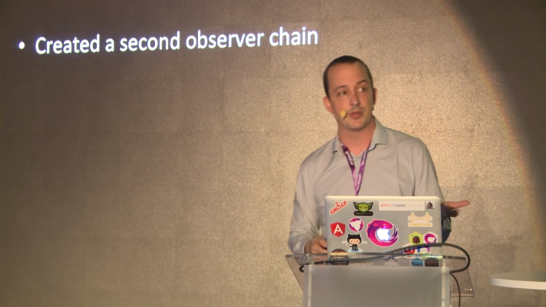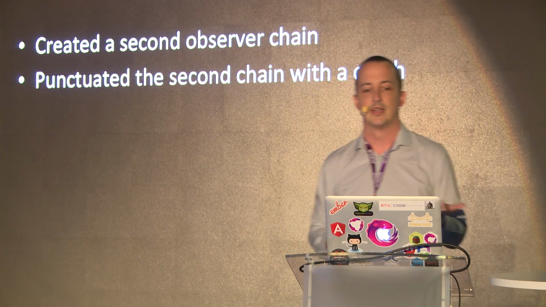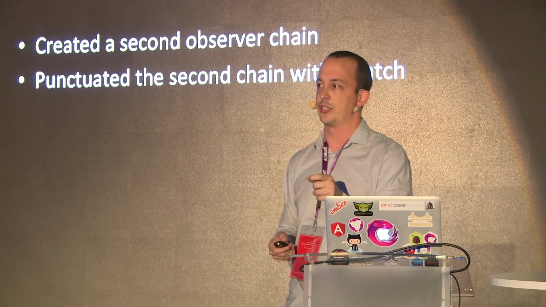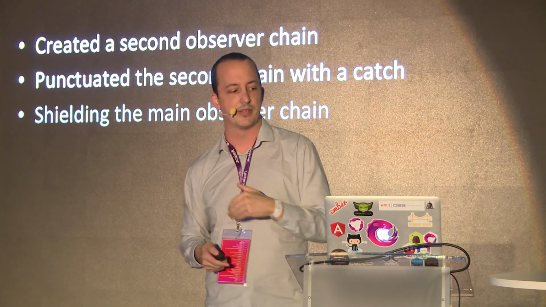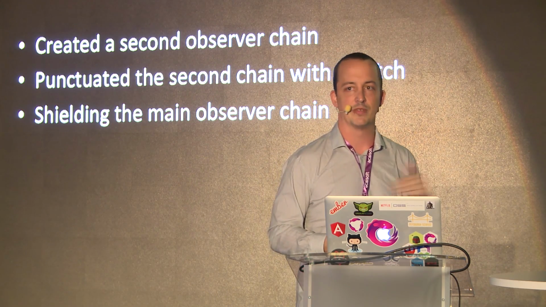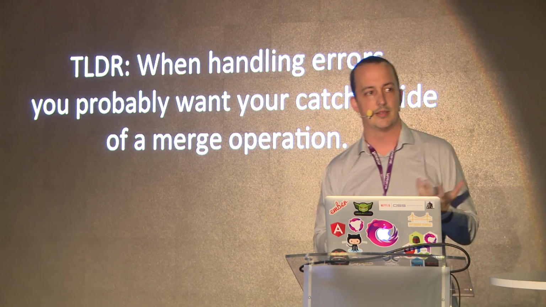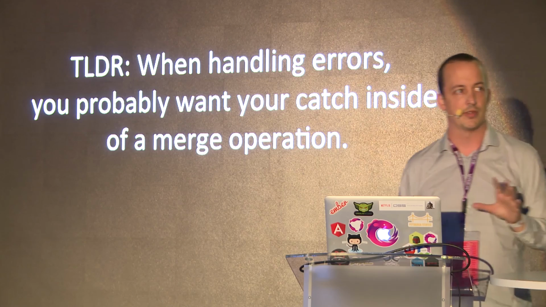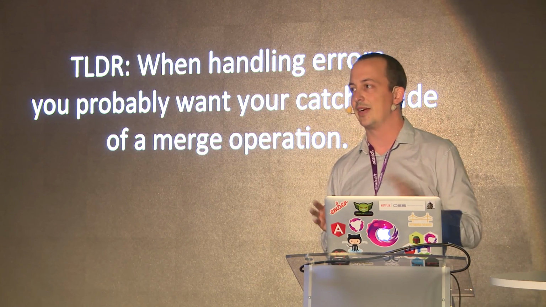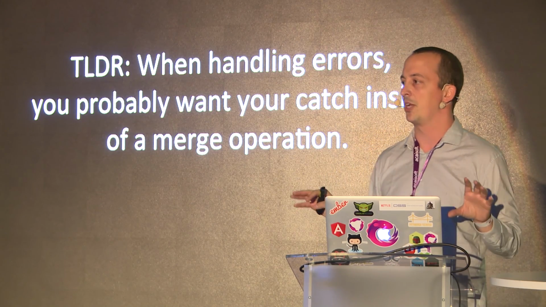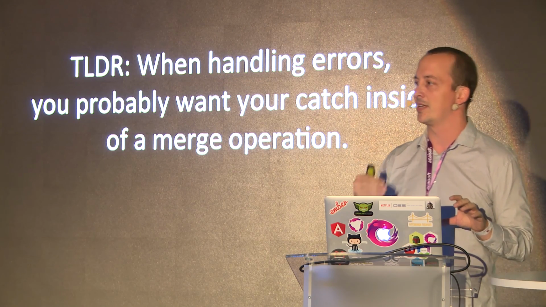So what we did is we created a second observer chain, and we punctuated that chain with a catch. And that catch shields that main observer chain, so you keep it from dying. So the TLDR, the long and short of it is, when you're trying to handle errors and keep an observable chain from dying, you probably want to put the catch inside a switch map.